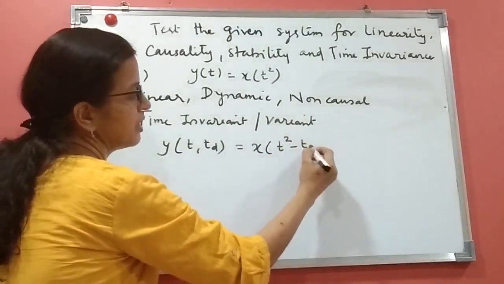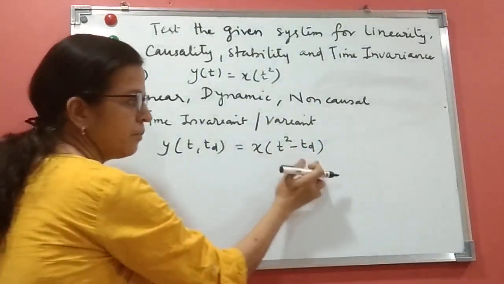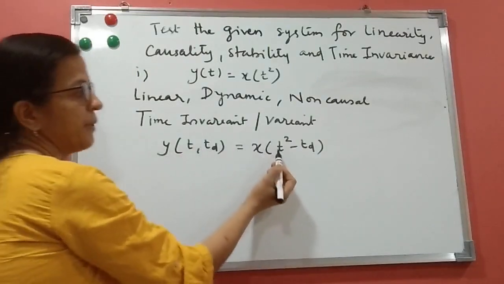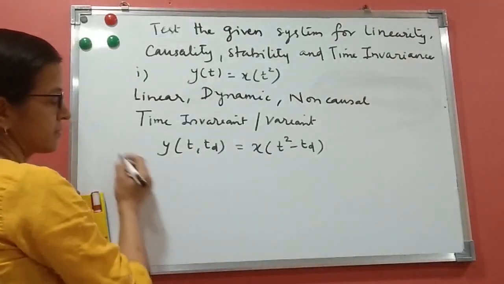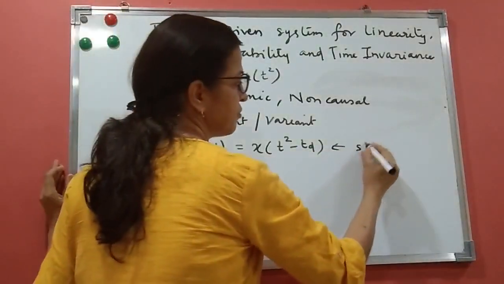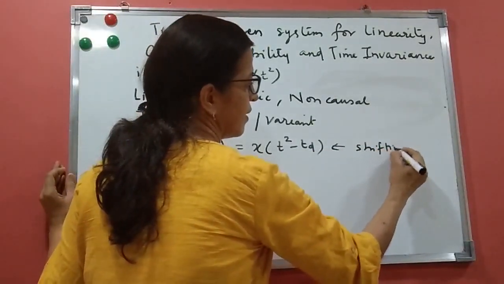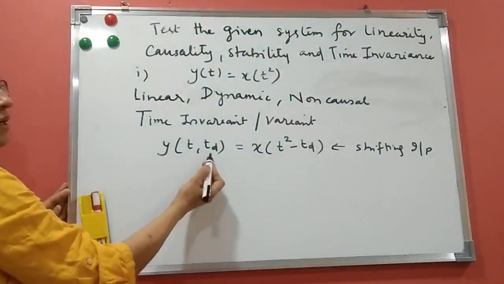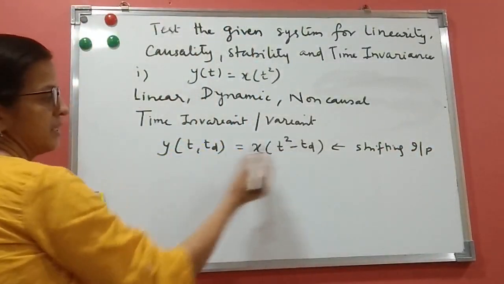We'll write here t square minus td, because we are shifting the input by td units, and that's why we are writing y(t, td). It becomes t square minus td. This is what I am writing here, shifting input. And whenever we shift input, we name it y(t, td). It is x of t square minus td.